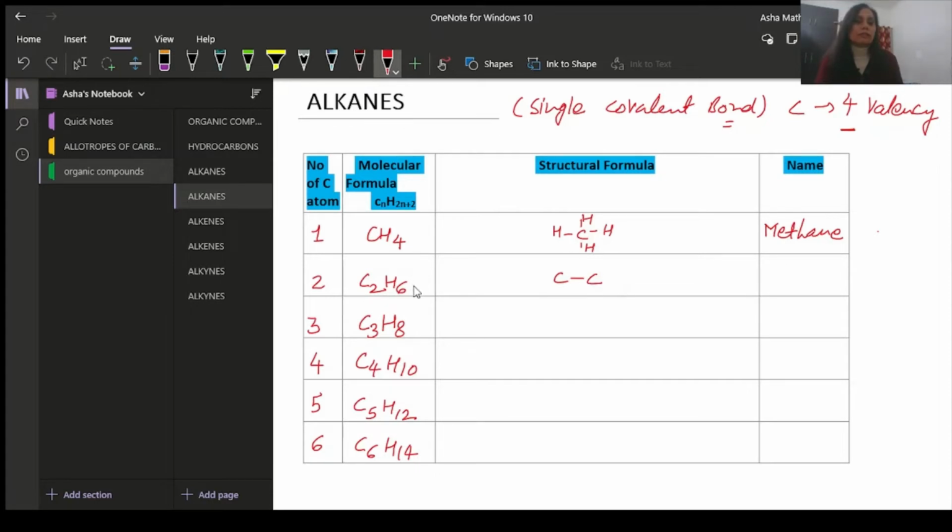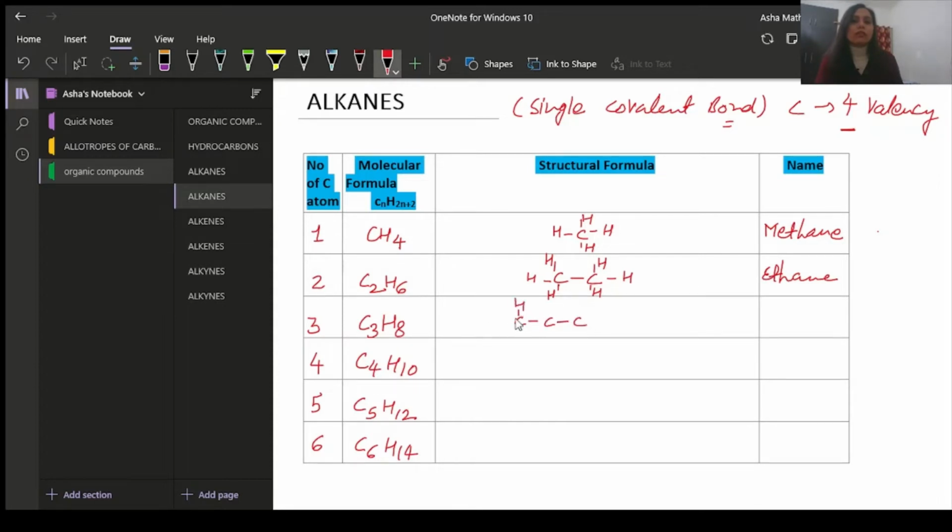Now 6 is the H count, so one H here, another here, and so on up to the sixth H. For the 2 carbons we have the prefix eth and the suffix ane, so it is ethane.